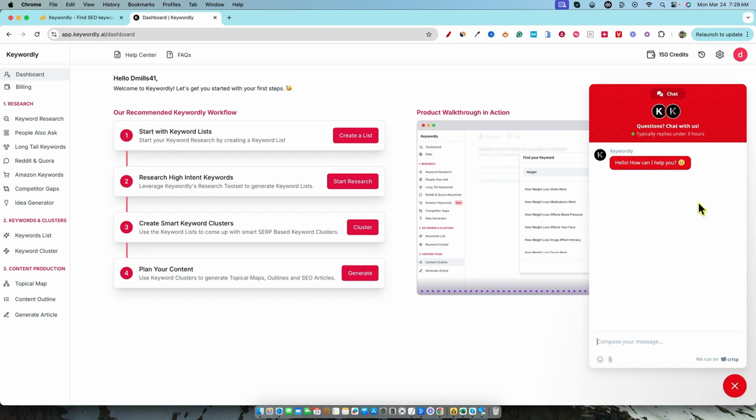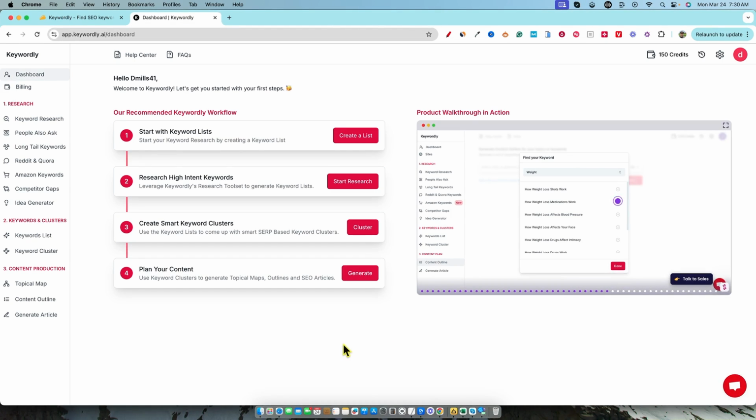It looks like they do have some support. Typically replies under 3 hours, so that's great. And they're using, what is this right over here? Yeah, Crisp. This seems like it works really well. That's what a lot of these software tools use, is this Crisp right over here. So it looks like you'll be able to get people back to you pretty quickly. I think that's a good response time. So this is kind of like your tutorial.